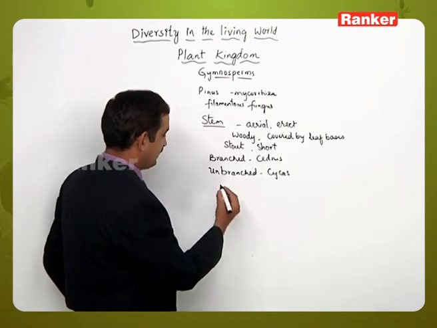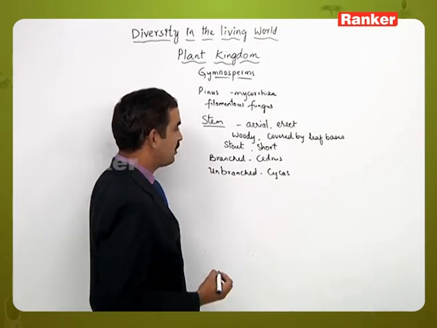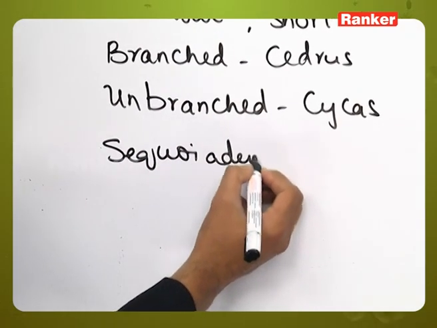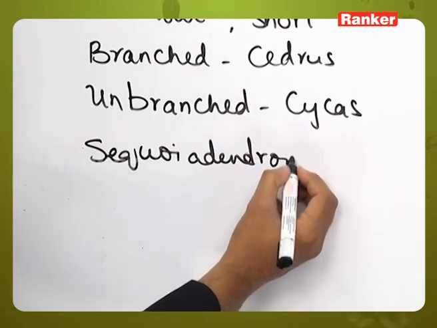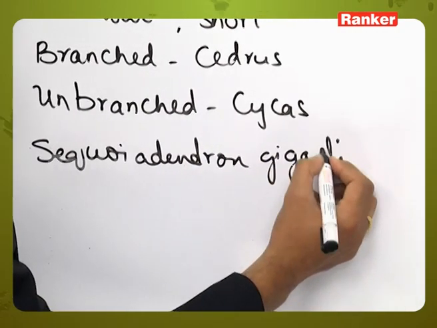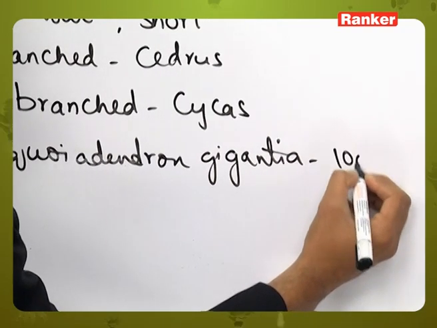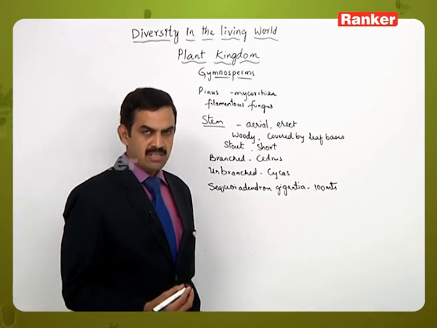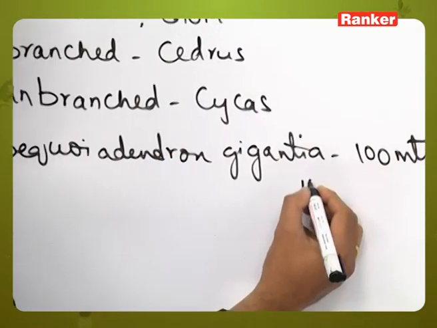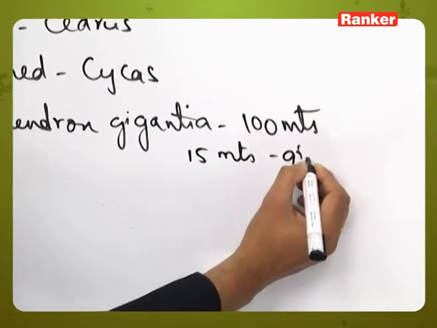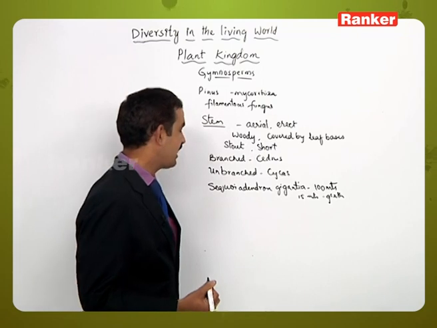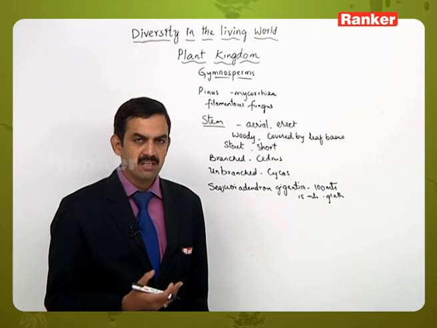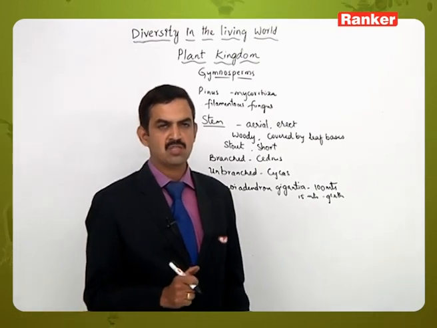Cycas. Then there are some members in which the stem grows to large heights. That is Sequoiadendron giganteum. It is a plant which grows more than 100 meters, and it is considered to be one of the tallest plants, and the girth of this one will be 15 meters. This is the largest plant, but exceptionally, this type of plants is present in the members of Gymnosperms.